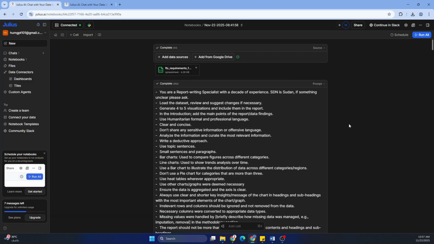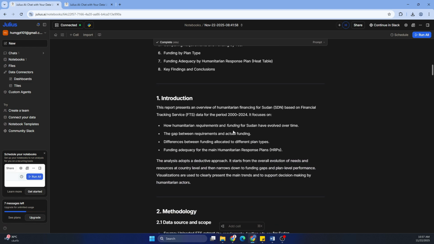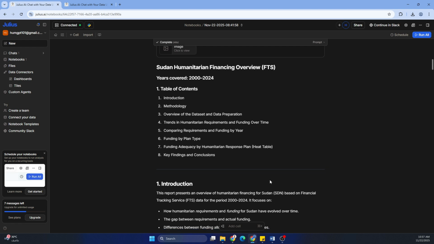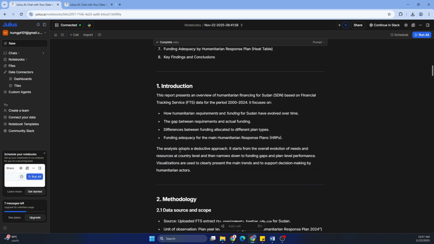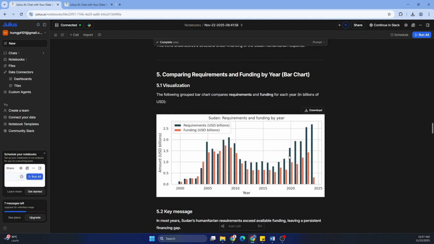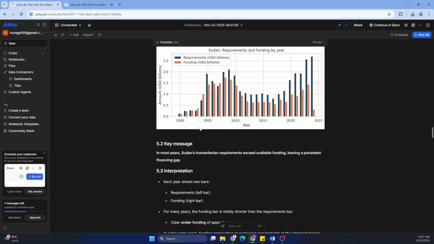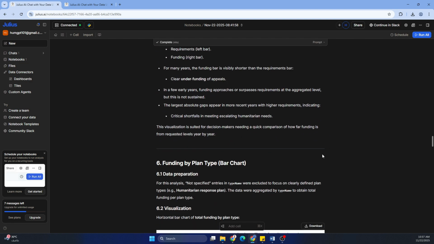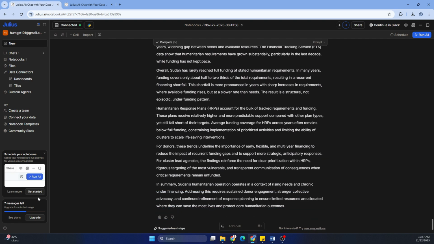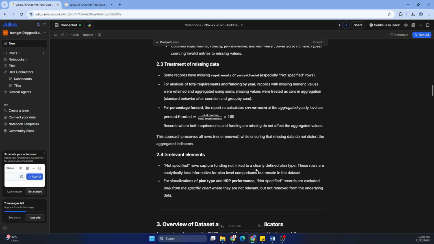So if you come here, this is the one I already created, and it has come back with a report, showing you the table of contents, introduction, methodology, and also some of the analysis of the data. As you can see here, it has put gaps between every 5 years, 2000 to 2005, 2005 to 2010, to make it very clean and appealing. This is the one I created, because I have a few messages left, but I'll show you just how to create one.